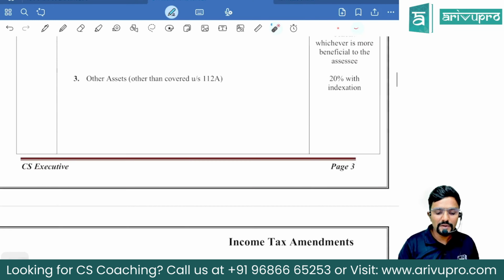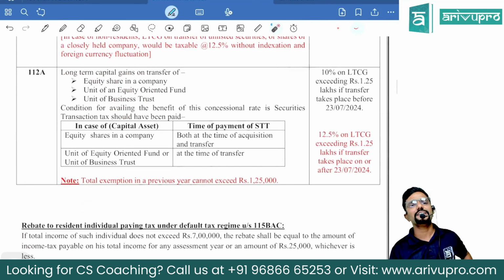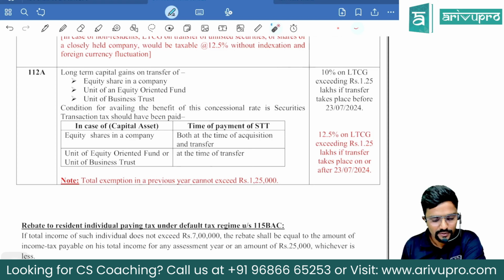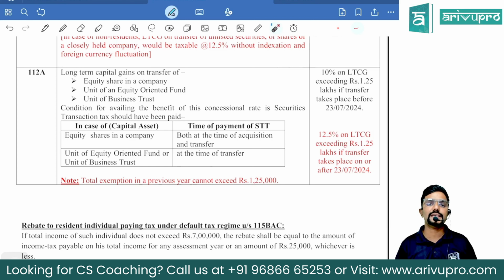Okay, sir. Now let me move to 112A, guys, because 111A and 112A cover the same assets, but the nature of the asset is different. Here it is long-term. 112A: long-term capital gains on the transfer of, again, EFT. Equity share in a company, unit of equity oriented fund or unit of business trust. Even here, the condition is if it is an equity share, both at the time of purchase as well as sale, securities transaction tax has to be paid. If it is a unit of equity oriented fund or unit of business trust, securities transaction tax has to be paid at the time of sale. Only then it is covered here.